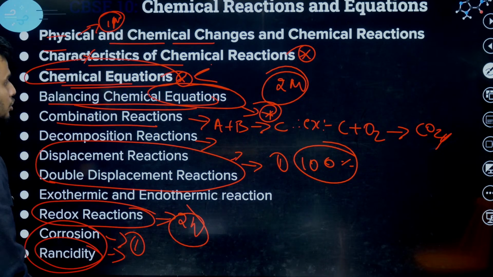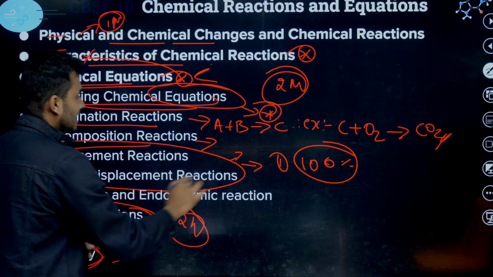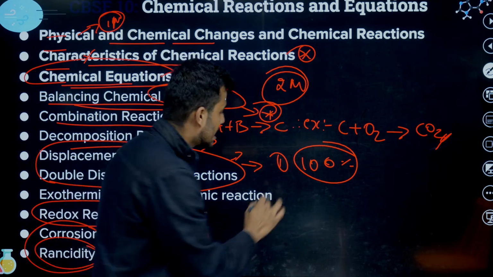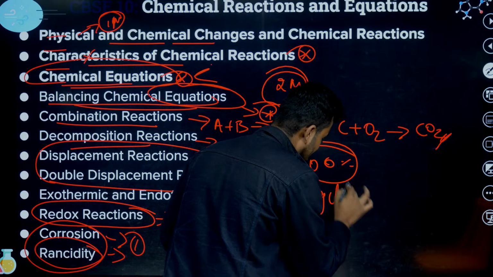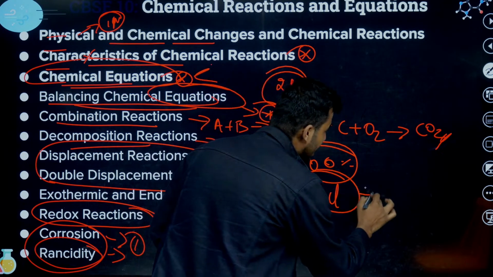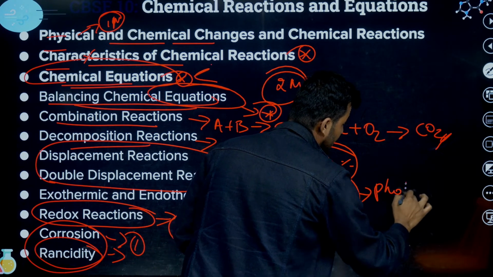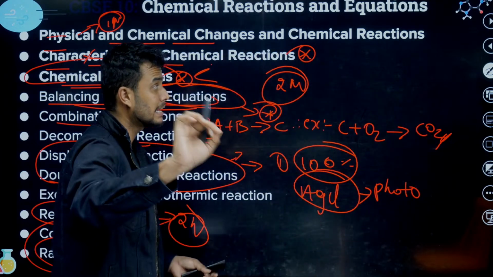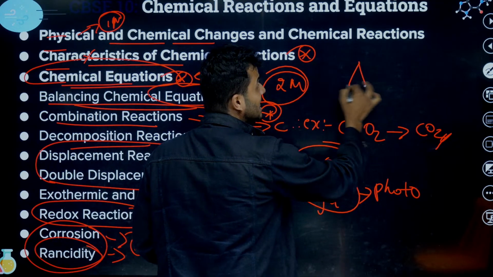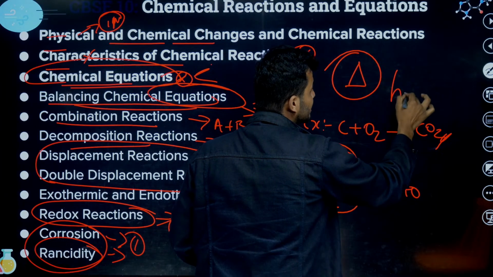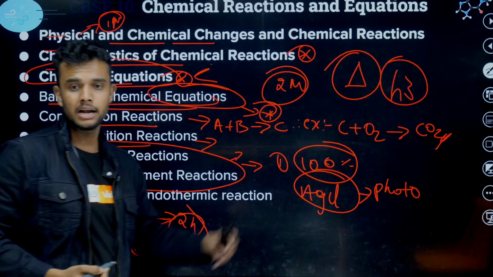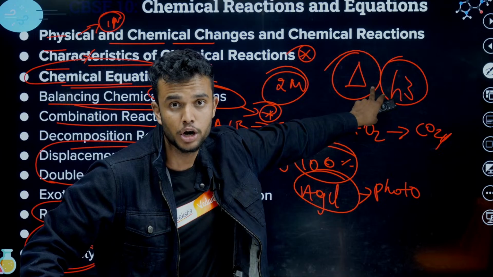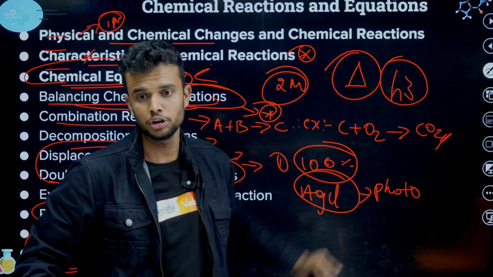Students, this is about decomposition reaction. Whenever they ask about AgCl or AgBr, it definitely comes from photolytic decomposition. These symbols are very important in the exam. Just look here. This is thermal, and this is photolytic. Please note down these two symbols in your notes.